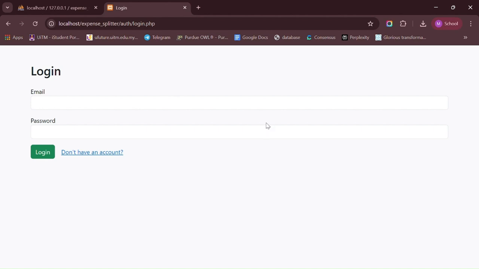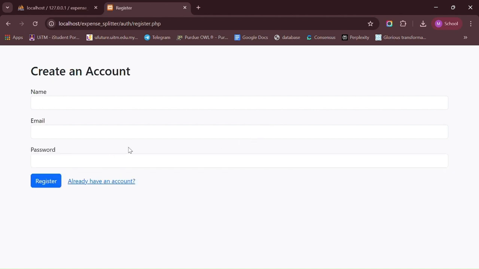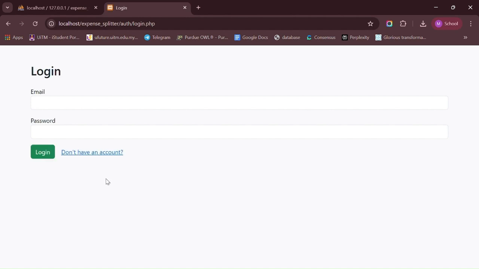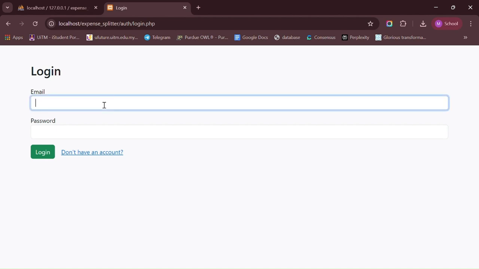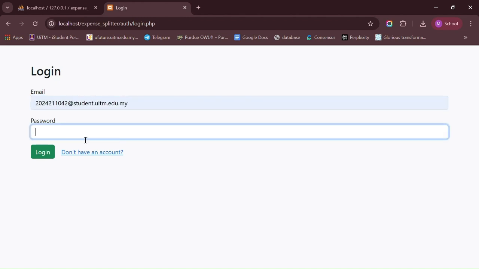Let's start with the login and register features. First, a new user needs to register by filling in their name, email, and password. The password is stored securely in our database. After registering, they can log in using the same email and password. Once logged in, the user is taken to the dashboard. This login session is protected, so if someone tries to access the system without logging in, they will be redirected to the login page. Let's try to log in to my account.